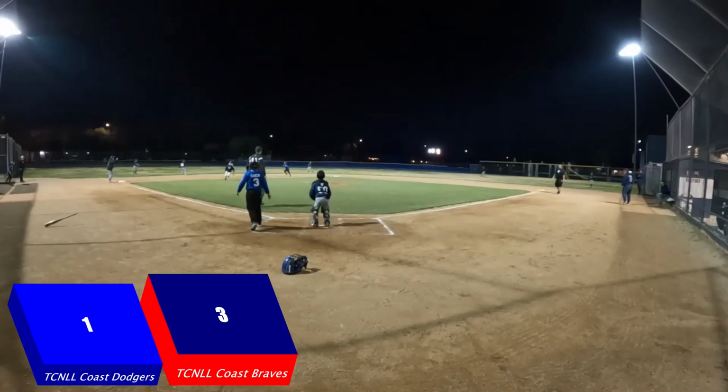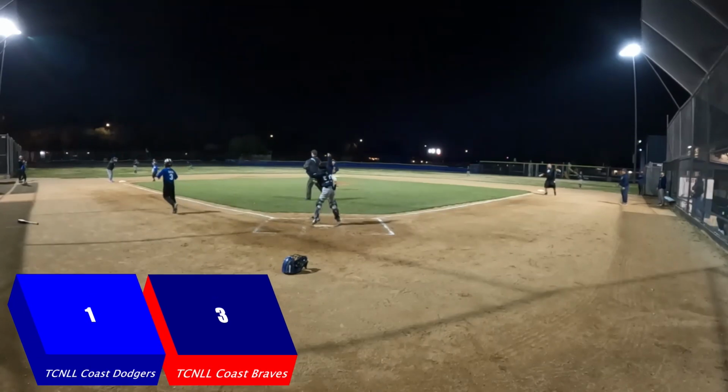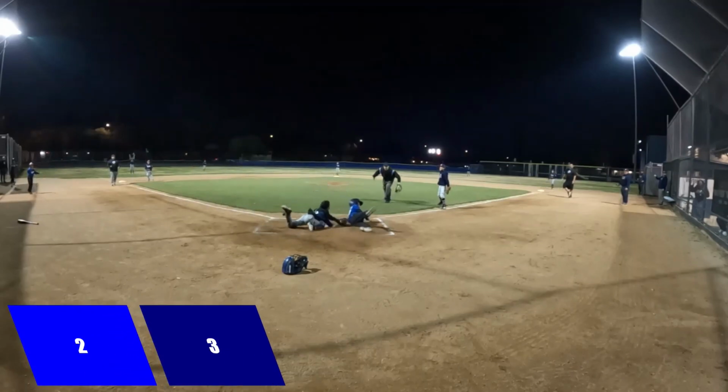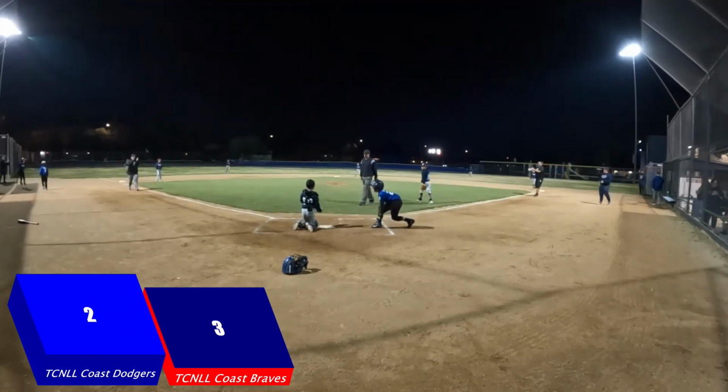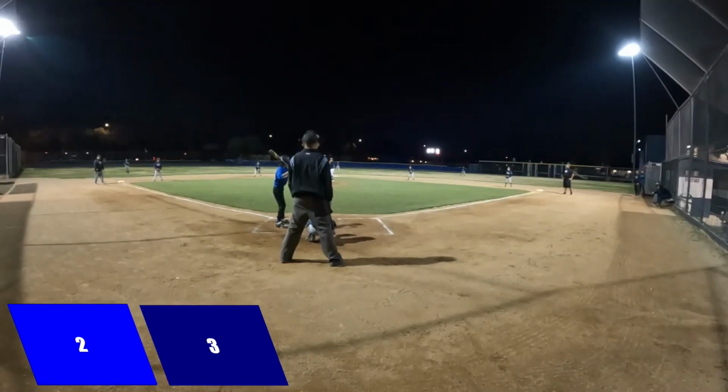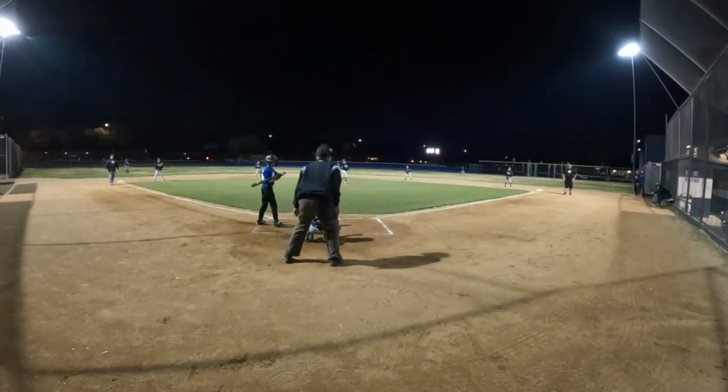And now Nathaniel picks up the ball and throws it wildly over there, and the tag is not in time. That was a good play, getting that ball, and B did a good tag there. Just misses it.